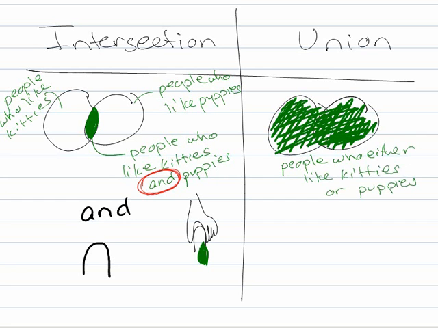So the key word here for union is or. The mathematical symbol for or is this one. It's also kind of like a U for union, is one way to think about it.